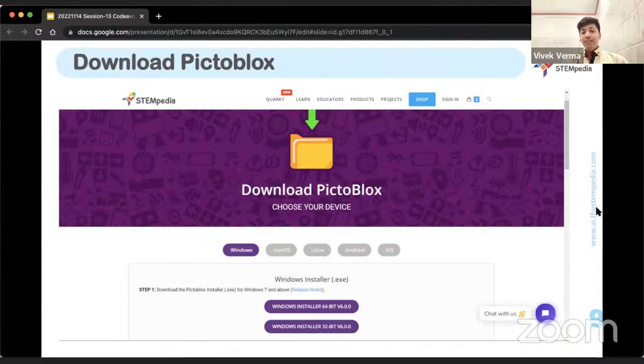You cannot use any other third-party site to make a project for this competition. Therefore, download the PictoBlox application, make your project, and give your best.